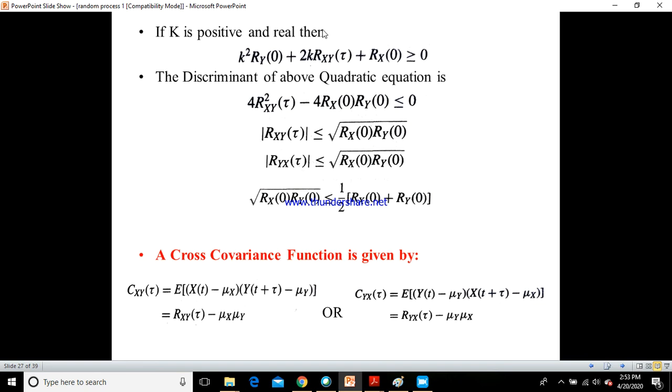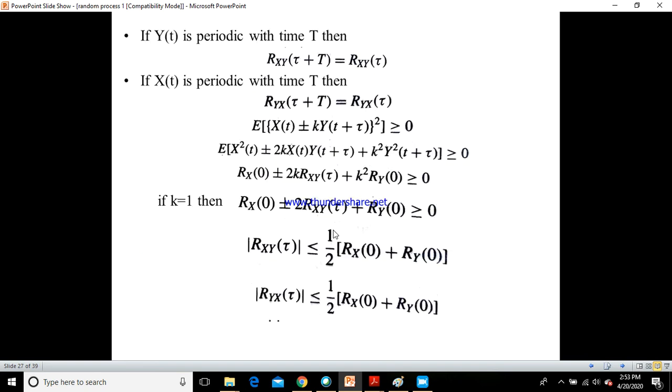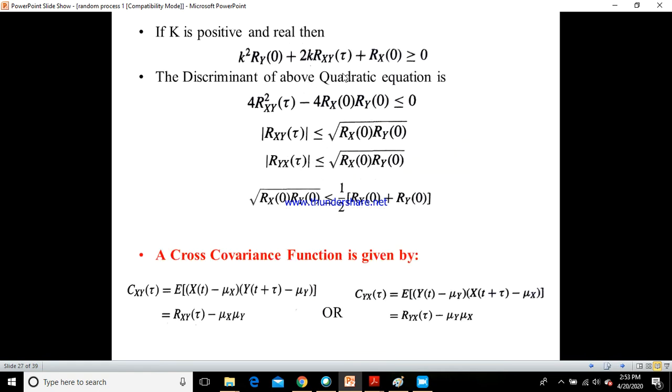Okay, now if k is positive and real, we will go back to the same expression we had here, k square Ry of 0 plus Rx of 0 plus or minus. Now here we are not assuming k to be equal to 1. If we don't assume k equals 1, then we get a quadratic equation in terms of k, where we get the discriminant of the above.